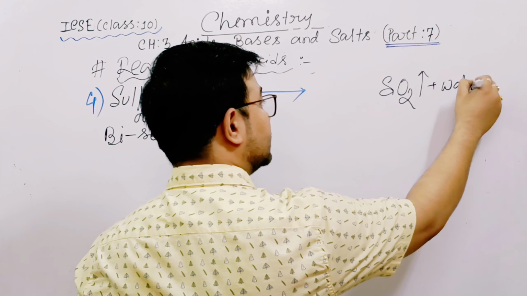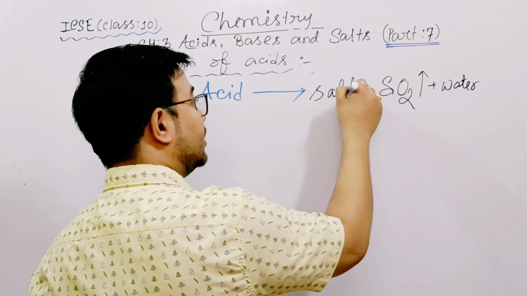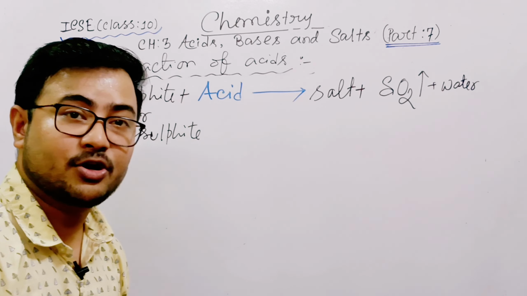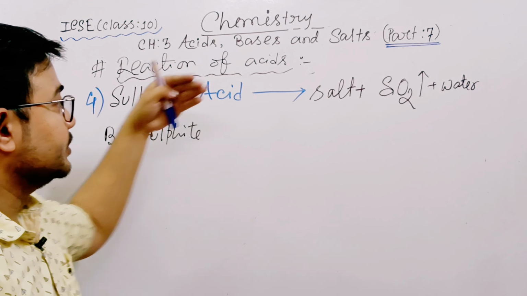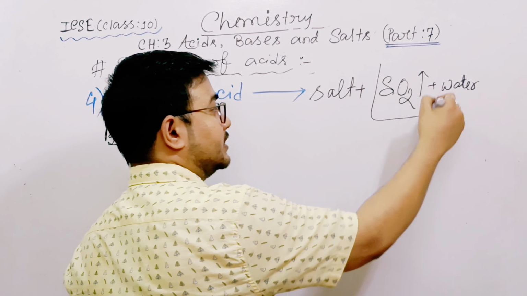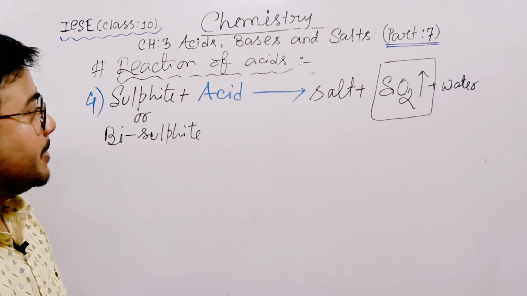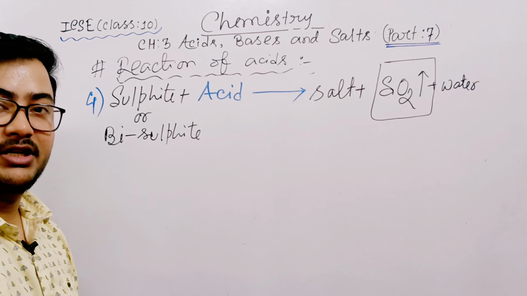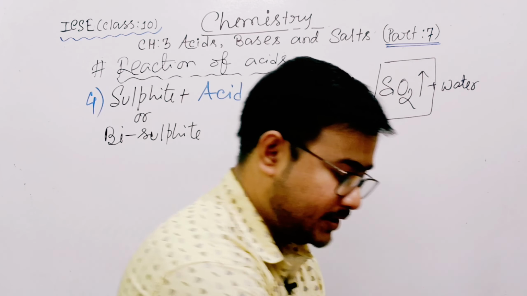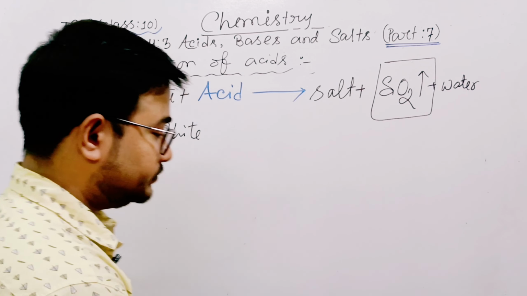Water will form along with salt. Do you understand how to read this topic? The only change is carbon dioxide versus sulfur dioxide. You have to read everything in this way.